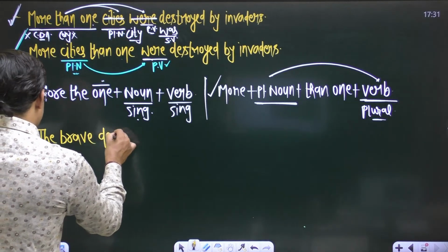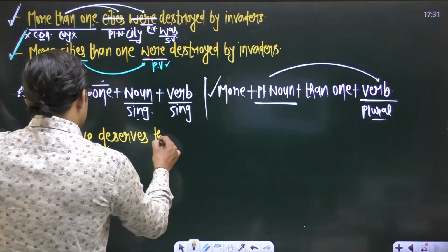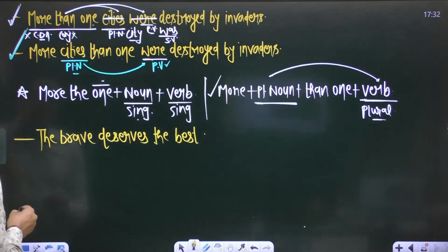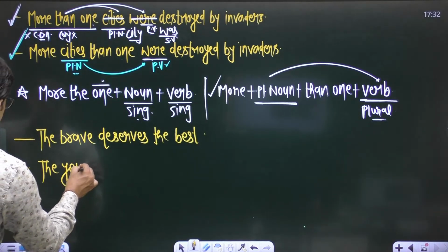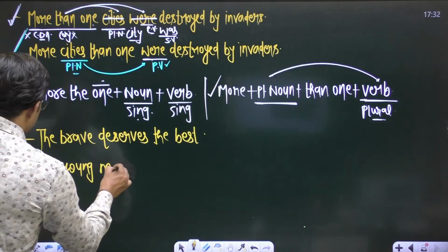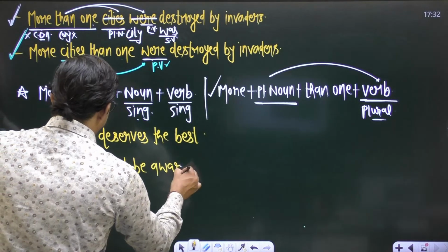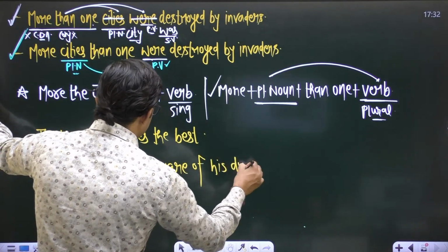The brave deserves the best. First sentence. Second one is the young must be aware of his duties.